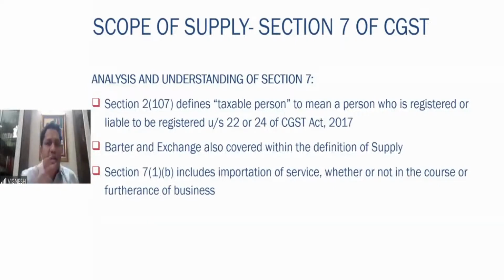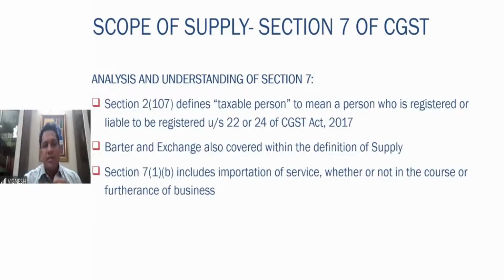That means he's automatically a taxable person, or a person who's liable to be registered. That means he has crossed the threshold of the turnover of 20 lakhs in the preceding financial year. If you cross, you're liable to be registered under GST. Then barter and exchange are also covered. As I told you, 8 instances are given. In that, barter and exchange also is there. We shall see some illustrations based on what is barter, what is exchange, etc.